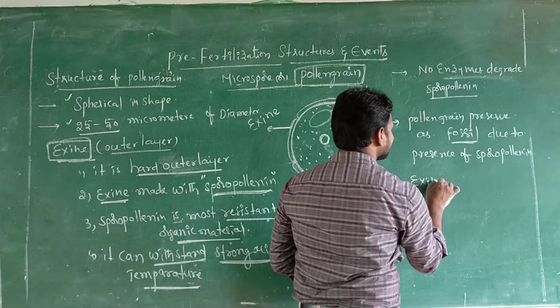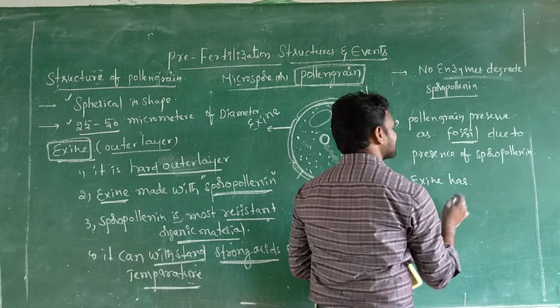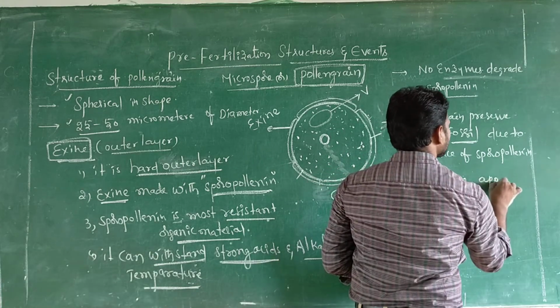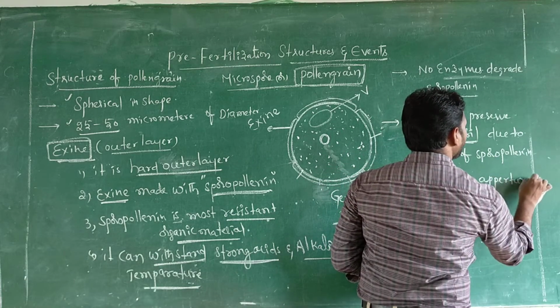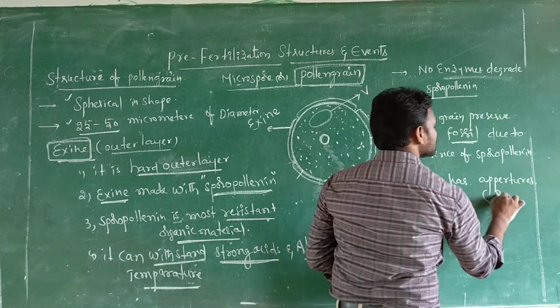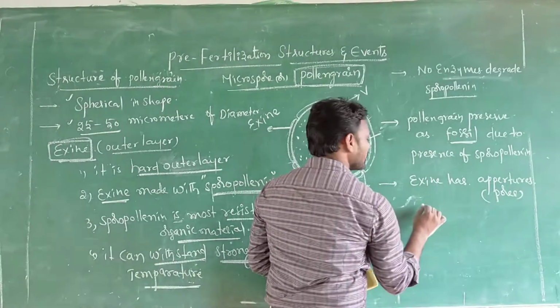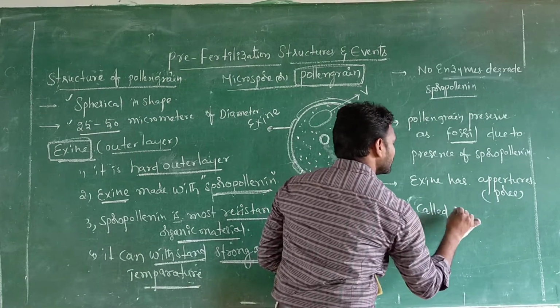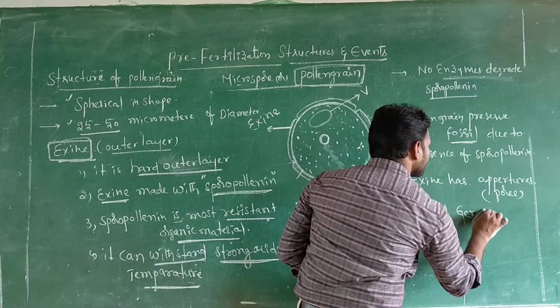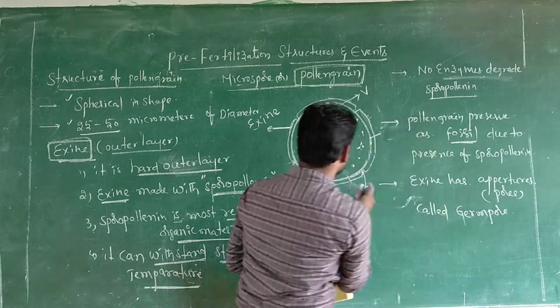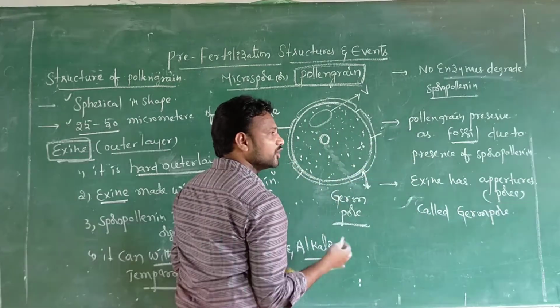Exine has apertures. Apertures means pores. Exine has apertures called germ pores. ఇవి germ pores. Exine మీద ఉంటాయి. ఎందుకు ఉంటాయి, సార్?